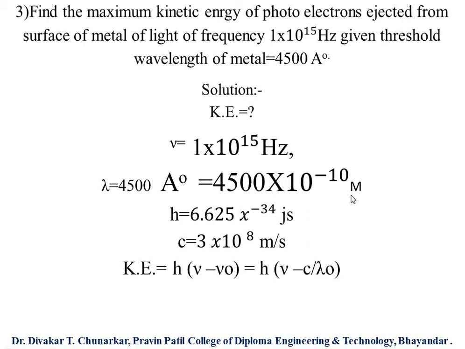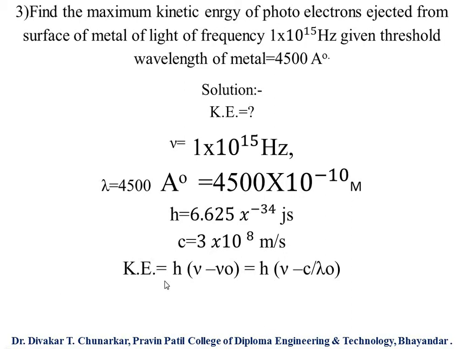So this angstrom is converted into meter, so 10 to the power minus 10 multiplied by 4500. Then h equal to 6.625 into 10 to the power minus 34, this value is not given in the problem, so you have to remember it, 6.63 or 6.625. The value of C, speed of light, you have to remember, 3 into 10 to the power 8 meter per second.